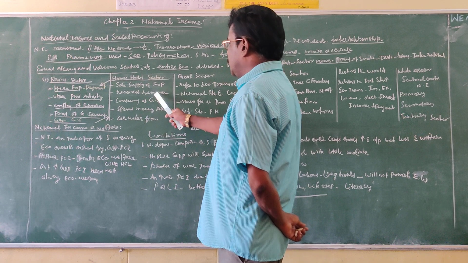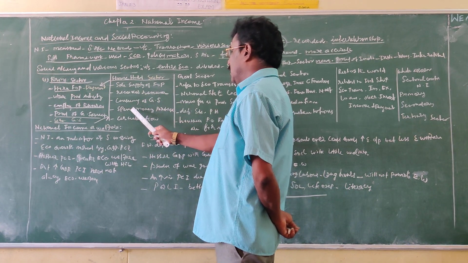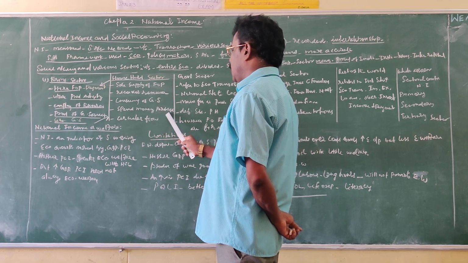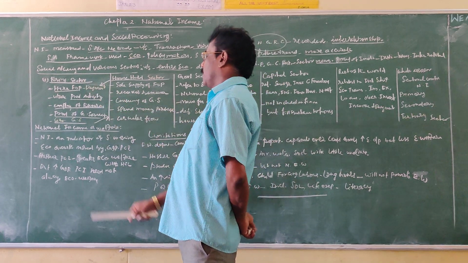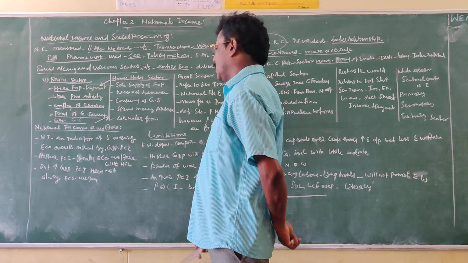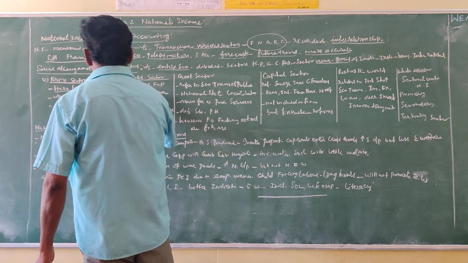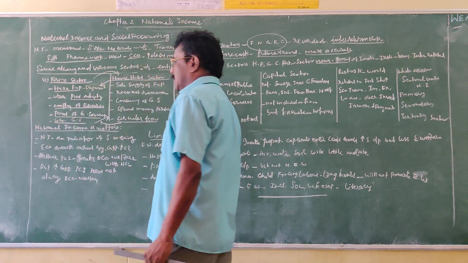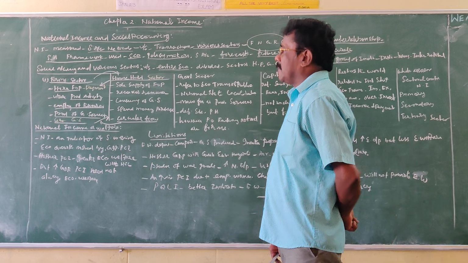Then, after receiving such remuneration, the household sector spends the money on the purchase of goods and services from the firm sector. So it is a circular flow of income between the household and the firm sector. This is what we saw in the previous unit, that is, the circular flow of income model.